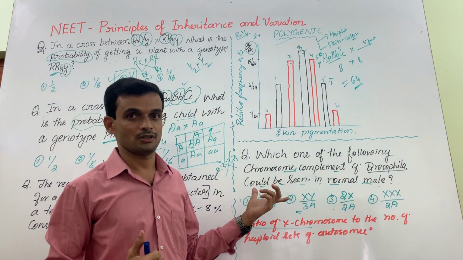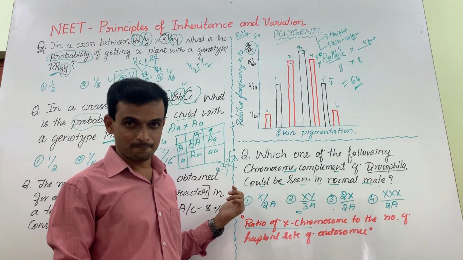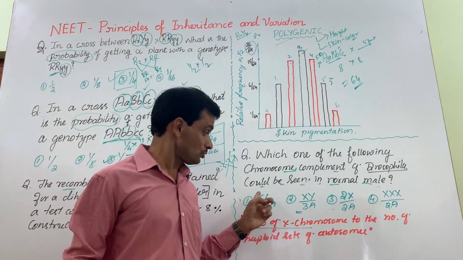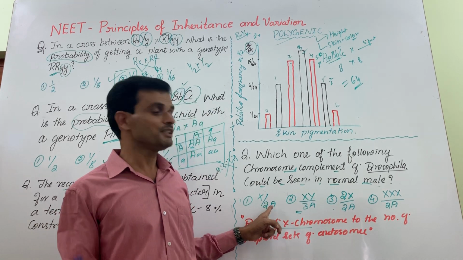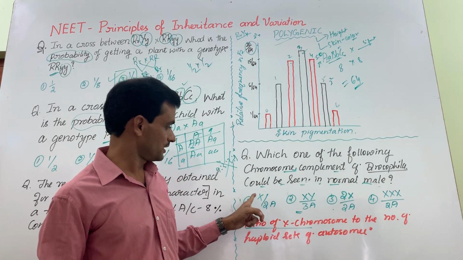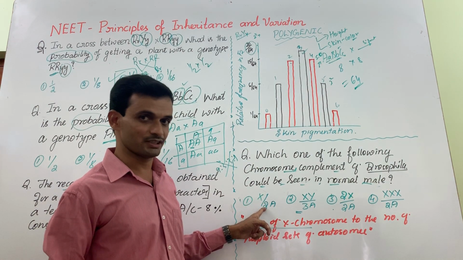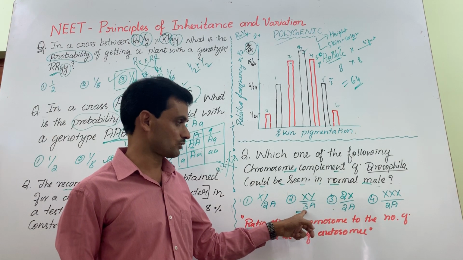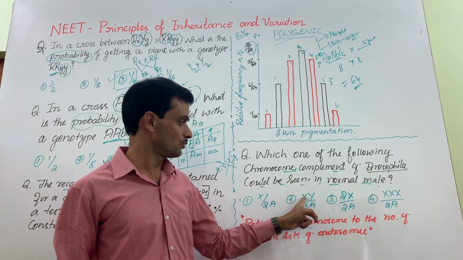Bridges, a scientist, observed that the sex of Drosophila also depends on the ratio of X chromosomes to the number of haploid sets of autosomes. See, this is one X chromosome, 2 haploid sets of autosomes; 3 haploid sets of autosomes; 2 haploid sets of autosomes, 3X, 2X, 1X.